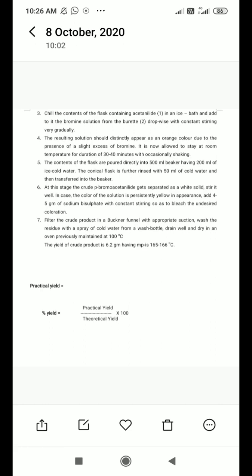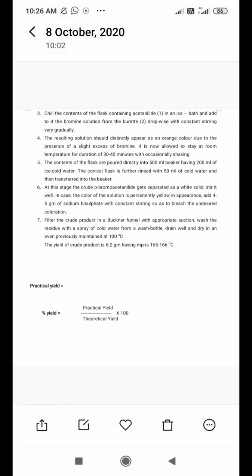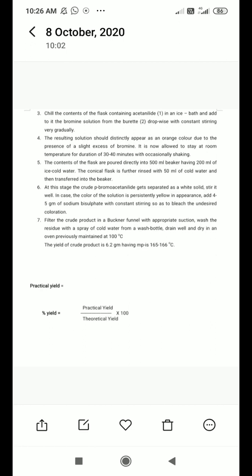Means in any other reference book, like it might be mentioned in a textbook, your product yield will be 6.2 gram, but you should compare your product yield with the literature product yield. Literature means here we can say different articles or different textbooks. If your crude product's yield matches the literature, then you should say my practical skill is developed.